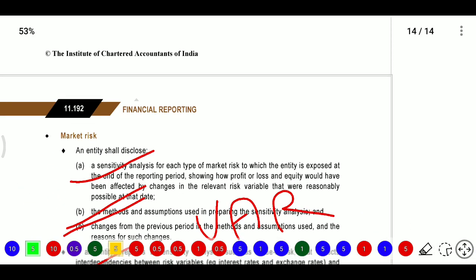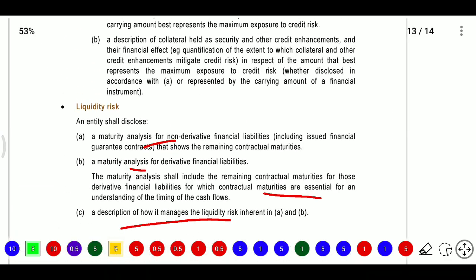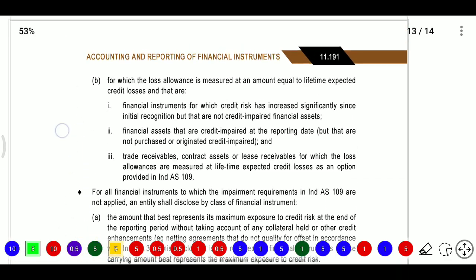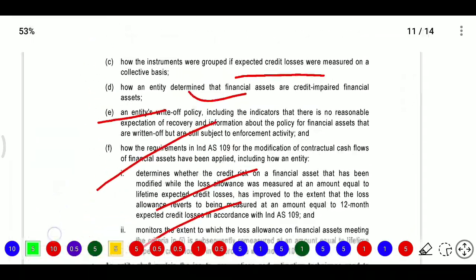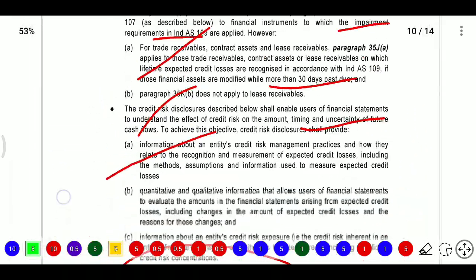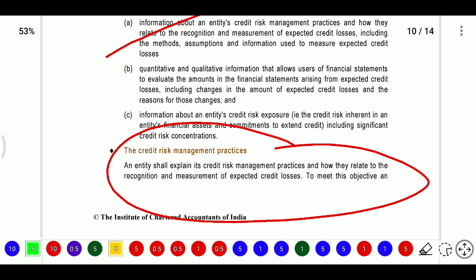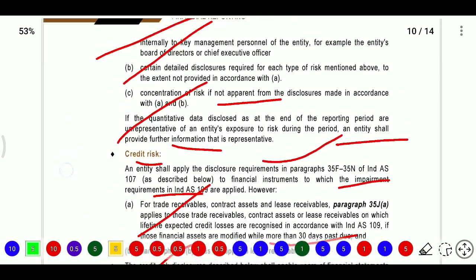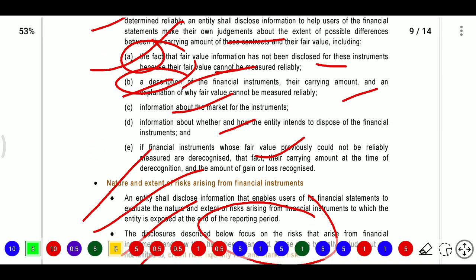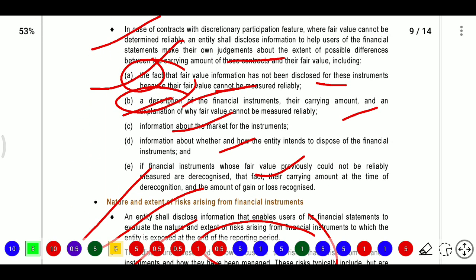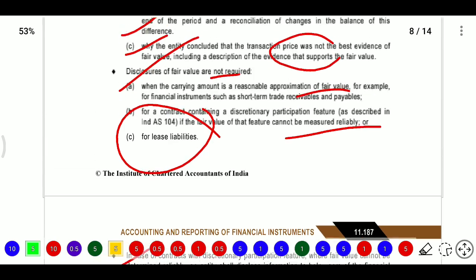So what are we disclosing? Market risk, liquidity risk, and credit risk. For credit risk, we disclose the credit risk management practices, how we are managing it, and quantitative details, the nature and extent of risks arising from financial instruments.